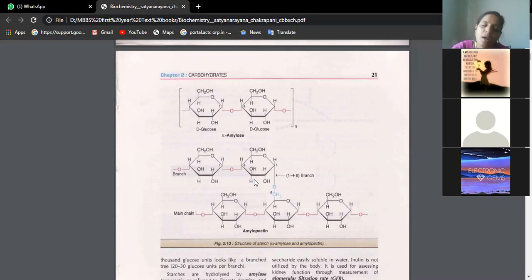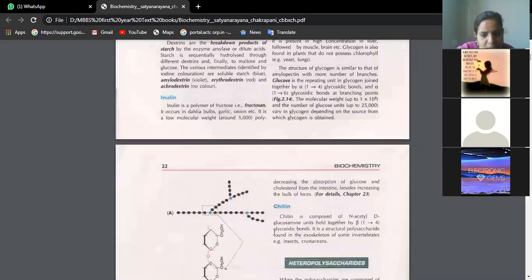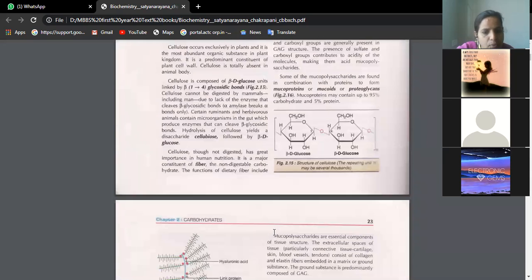The structure of starch and glycogen are completely similar. Starch will have a smaller number of glucose molecules when you compare with glycogen. Glycogen is the animal carbohydrate storage form, and starch is the plant storage form of carbohydrate. Now let us see the structure of cellulose. See this linkage. Is it straight or is it reverse? It's reversed. So again the linkage is 1,4 only, but this is called beta 1,4 glycosidic linkage.